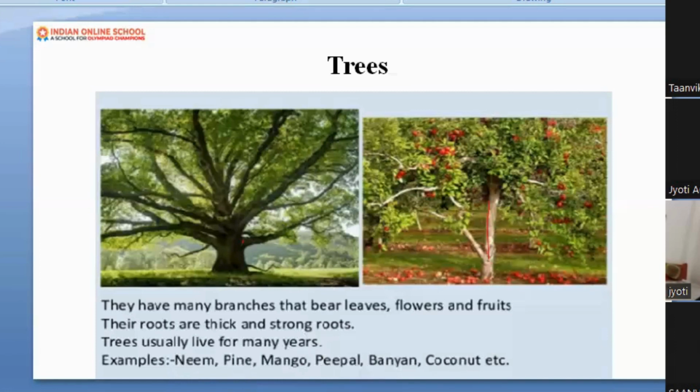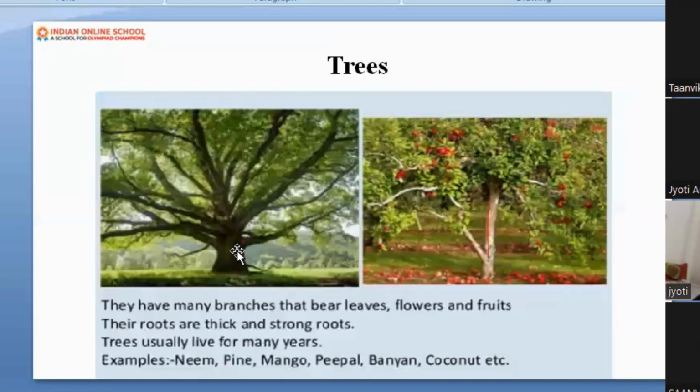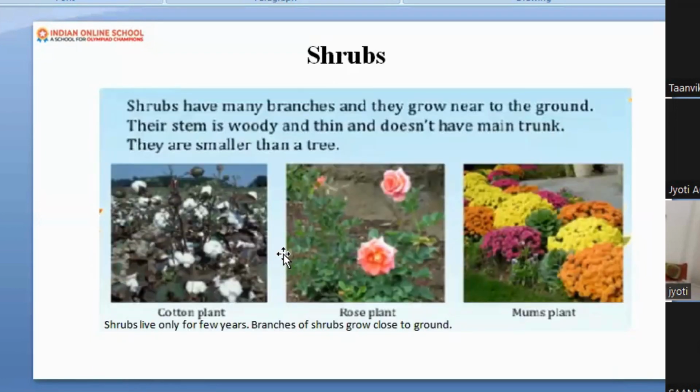Now let's move ahead with the other types of plant, that is shrubs. What is the difference between tree and shrubs? Shrubs are medium sized plants, smaller than trees, as you can see in the picture. First is size. Second, it has a woody stem. Trees have a very wide trunk that you can climb over, but you cannot climb on the shrubs.